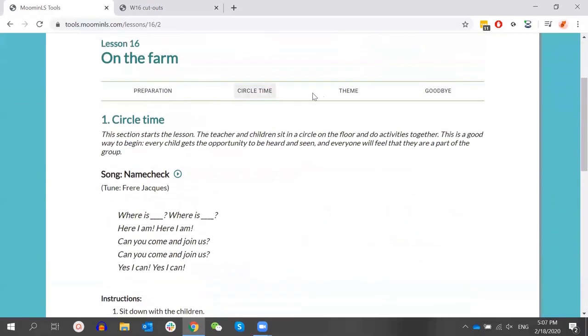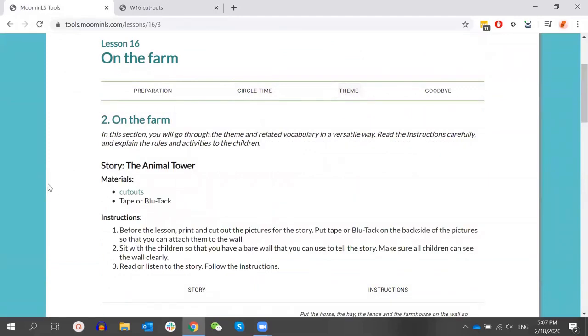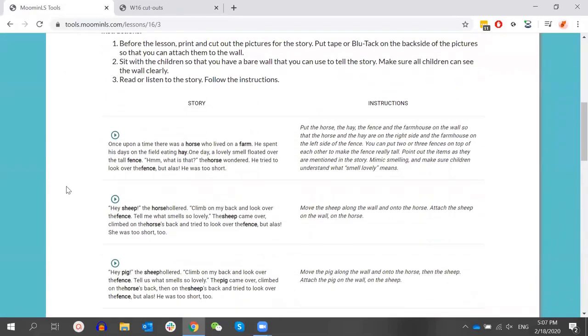Then we have the theme section. So for example, this week we have a story and it's also been recorded so it can be listened to.